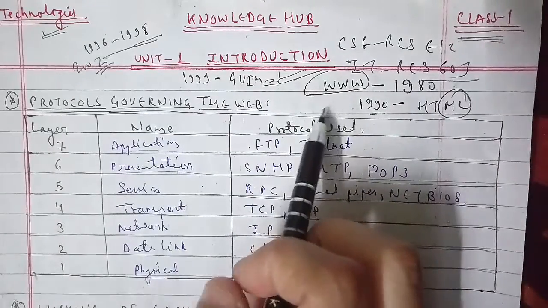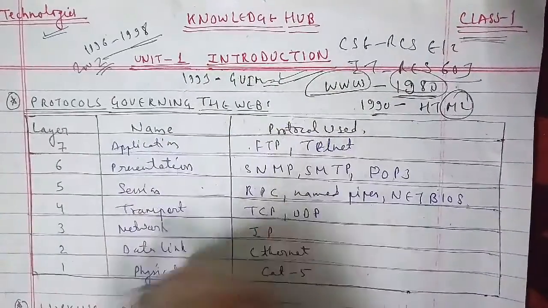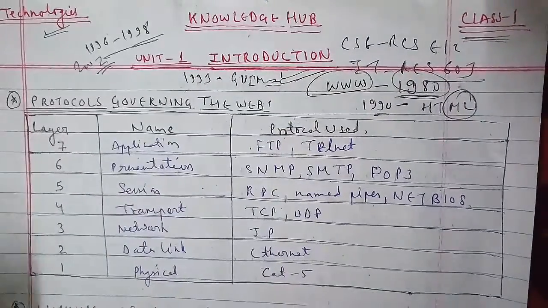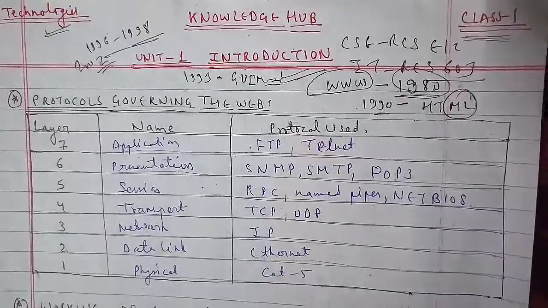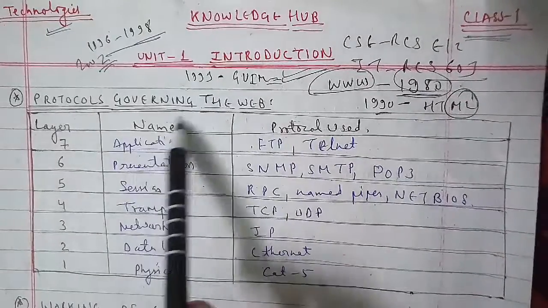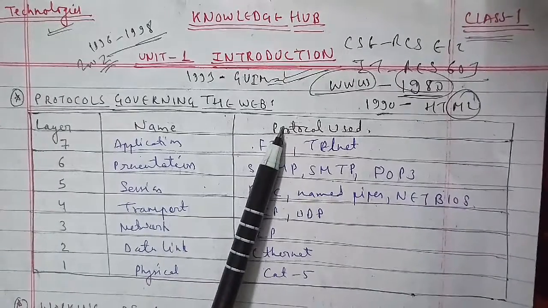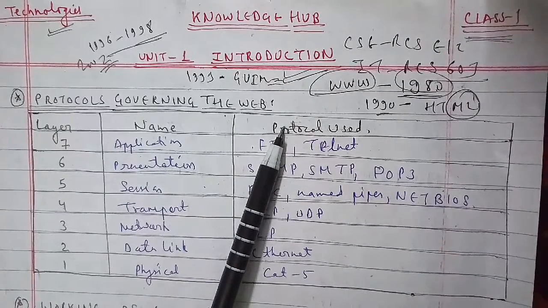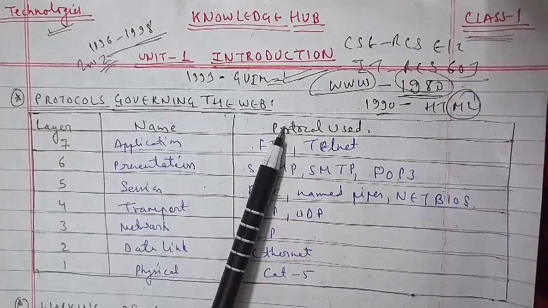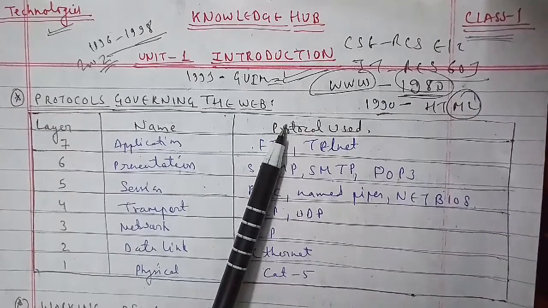Now we'll discuss the protocols governing the web. We'll go ahead with the details because this has been asked in 13, 14, 17 and 18 for 4 marks, and in 14 and 15 they also asked what you mean by protocols, and to name the protocols which help the web and explain their working.